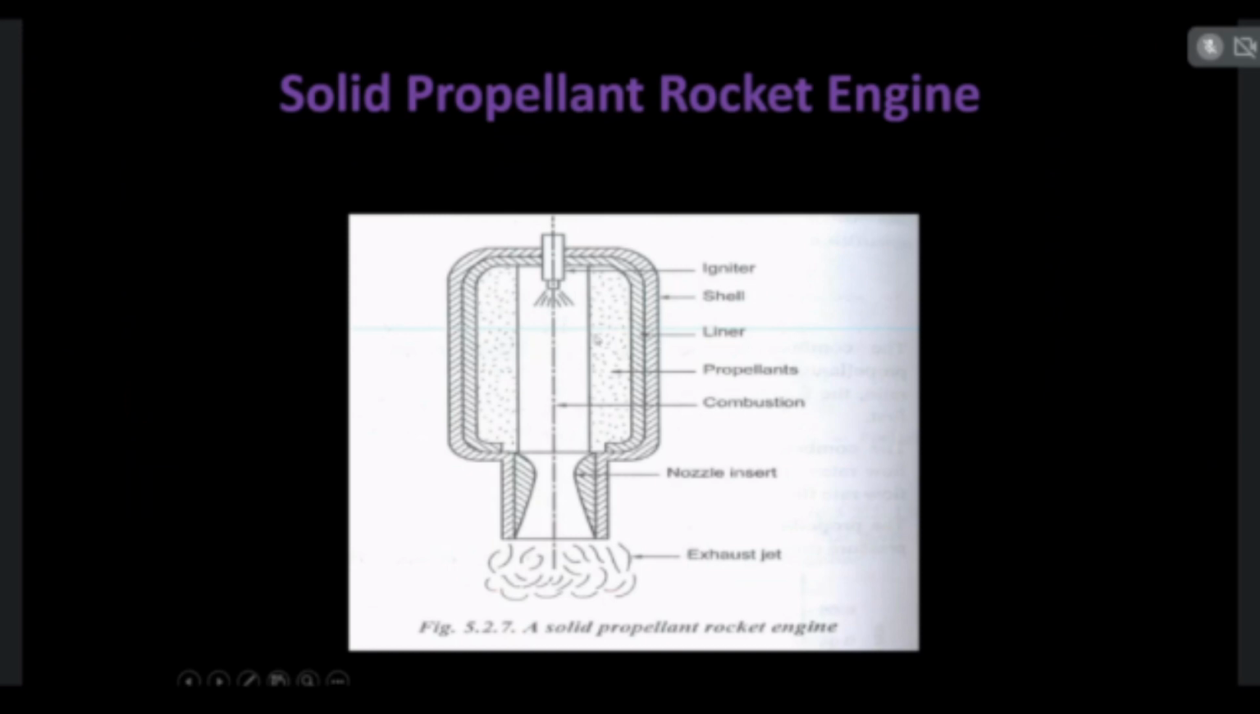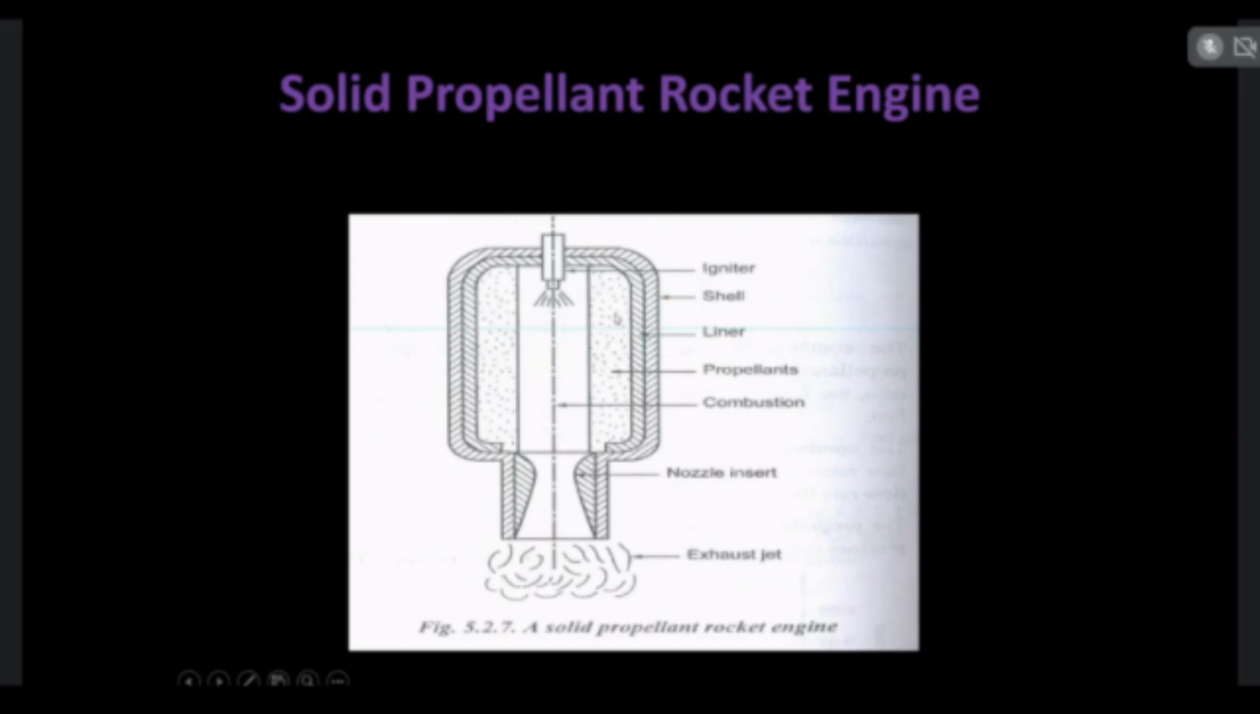Before that, we are going to see the construction of the solid propellant rocket engine. In the solid propellant rocket engine, there are two main parts. One is the thrust chamber and the other one is the nozzle. The thrust chamber is also known as the combustion chamber. Inside the thrust chamber, the solid propellant is placed inside the cylindrical shell of the solid propellant rocket.